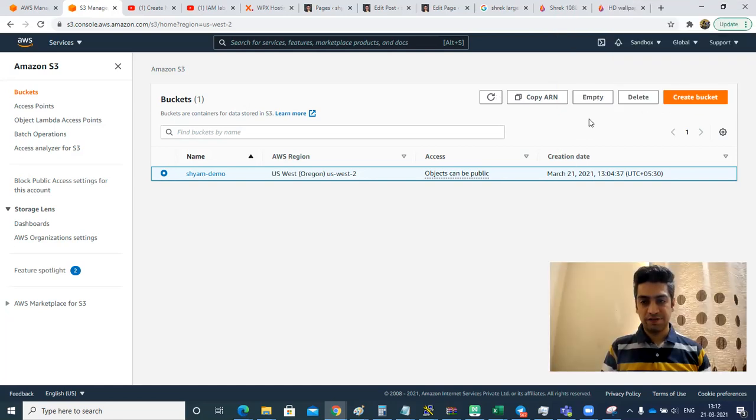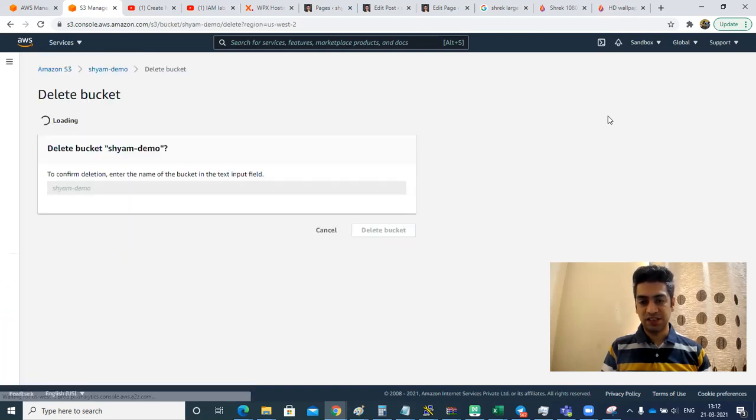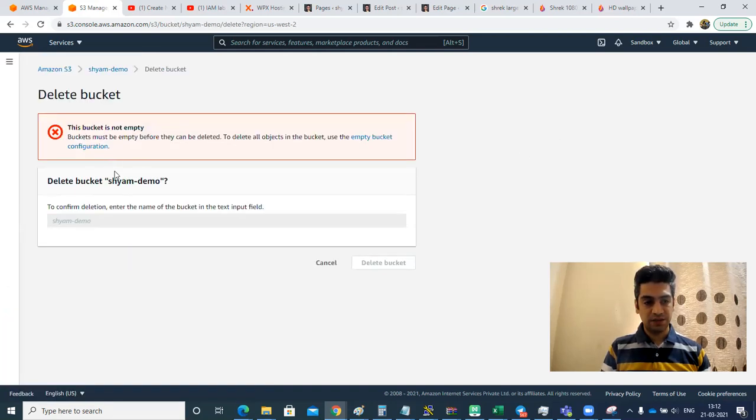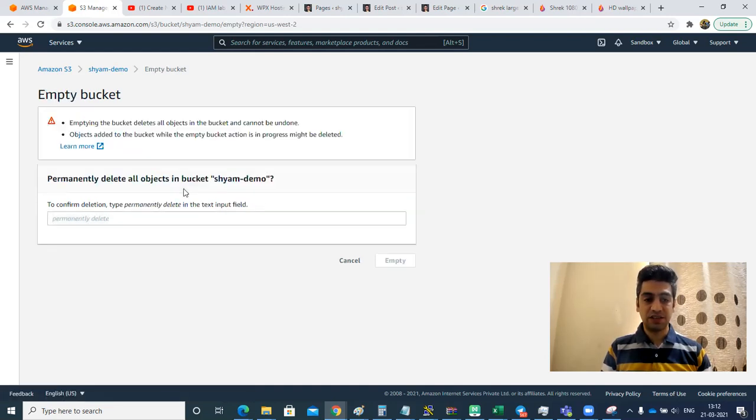If I say delete, you can see delete bucket demo. Bucket must be empty. So it's not allowing me to delete the bucket. Why? Because the bucket must be empty and there's already a file in it. But you can empty the bucket from here. So if I click over here, it will empty the bucket. That means it will delete the file inside that.